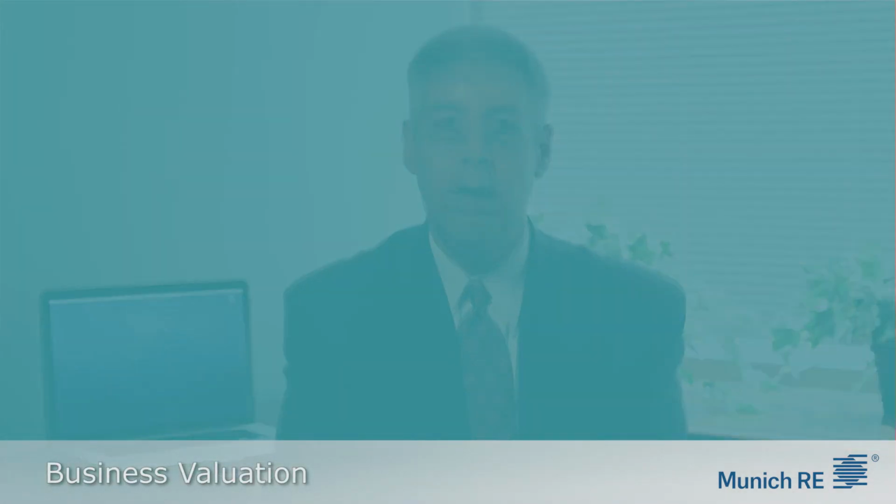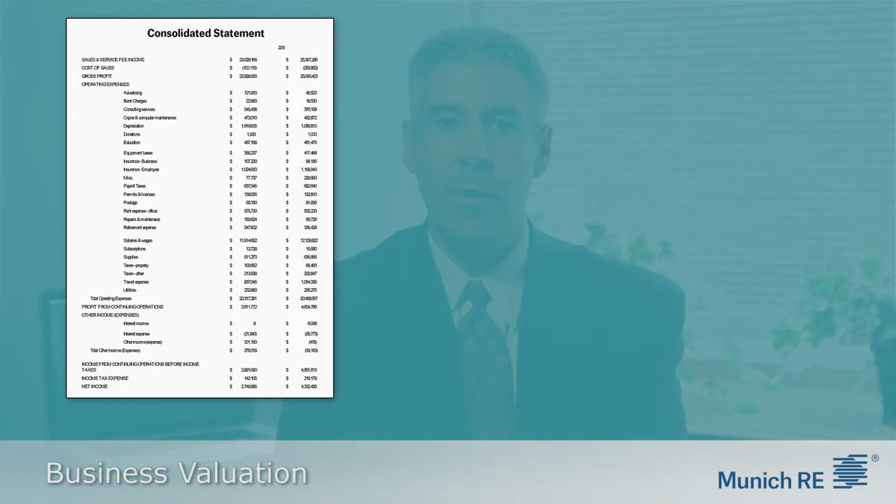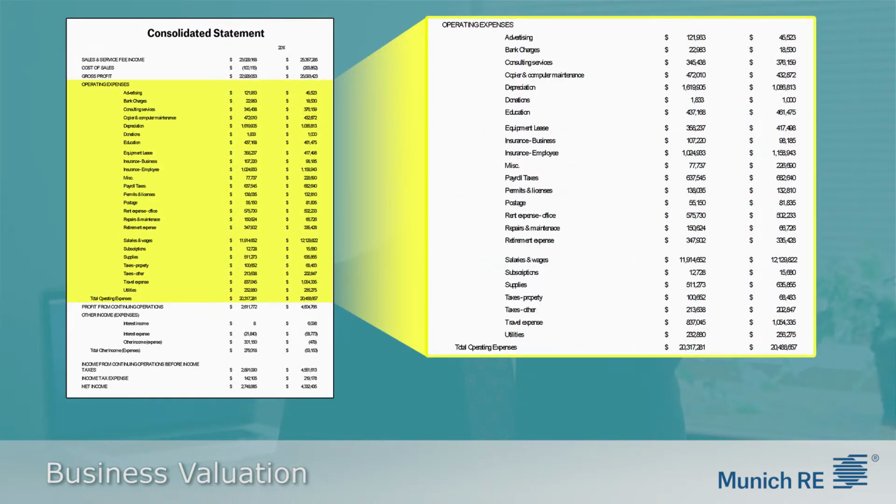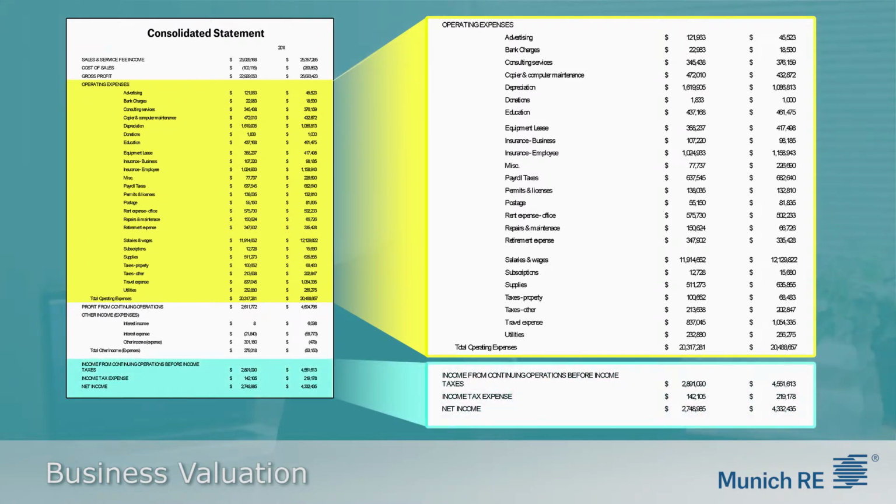A review of the expenses in the income statement can provide what we need to calculate EBITDA. In the sample statement under Operating Expenses, we can scan those items deducted and pick out the numbers needed to adjust the income figure at the very bottom of the statement. The first item would be the depreciation taken of roughly $1.6 million.